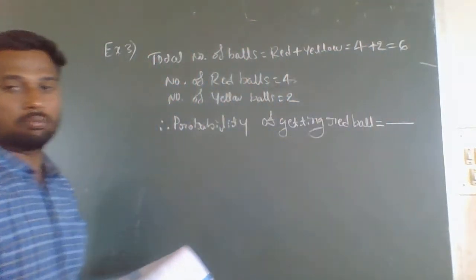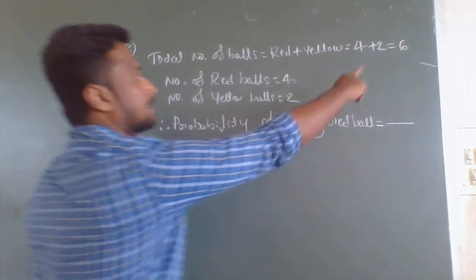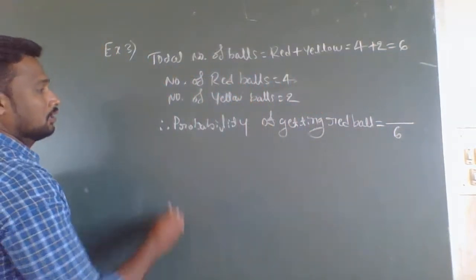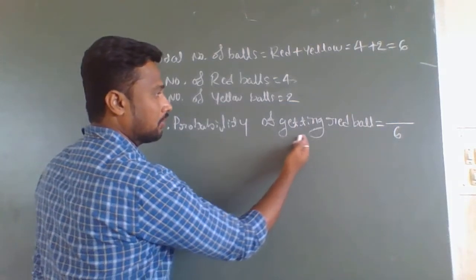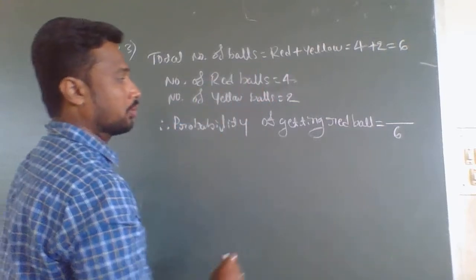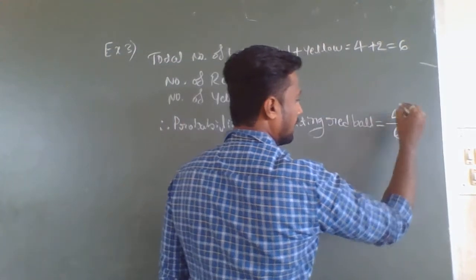What is the total number of outcomes? 6, because there are totally 6 balls, and we are calculating the probability of getting a red ball only. How many red balls are there? 4. Therefore, here we should write 4.